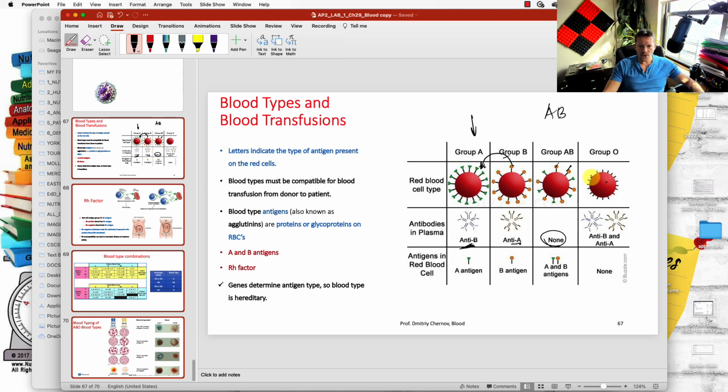That was one of the questions that people struggled with as well. If you do not have any antigens, the antibodies present in the recipient's blood would not act on anything, because antigens do not exist on group O. So the group O blood is a universal donor that any of these groups can receive, just because it doesn't have antigens.